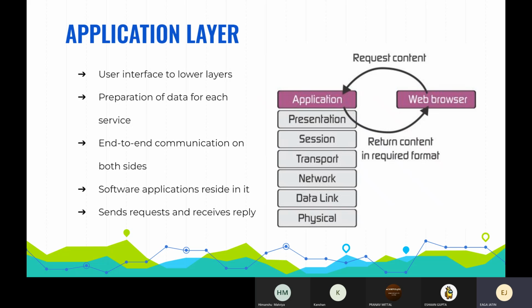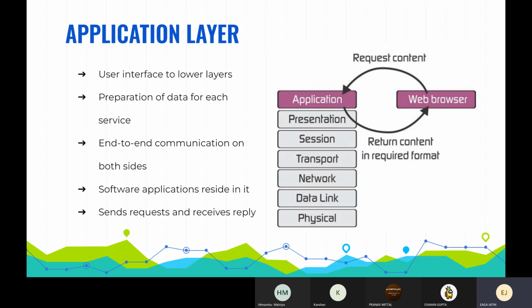Now coming to the application layer. Before we see much into it, I want you to remember the number of this layer: this is the 7th layer of the OSI model. Let's understand this layer with the help of the image. If you observe, I have linked the application layer to the web browser. I need to access a particular web page, so I request the content and then I receive it back to view the content.